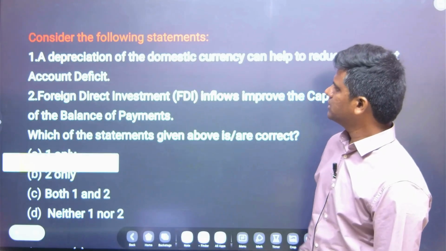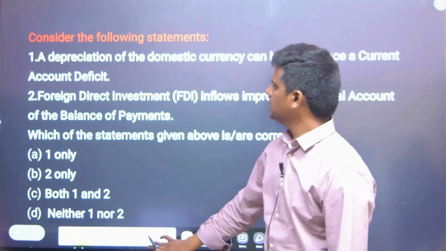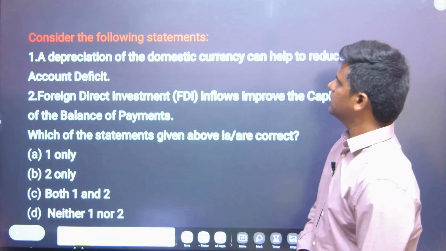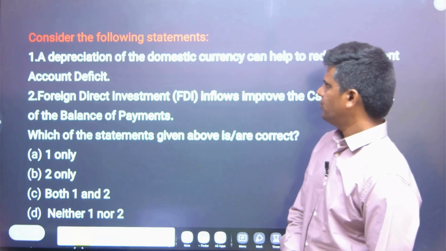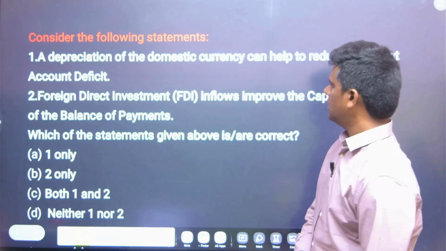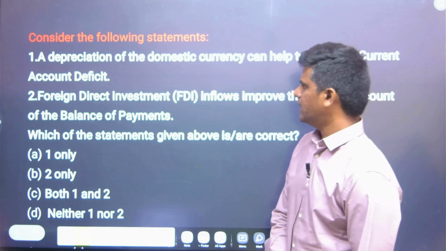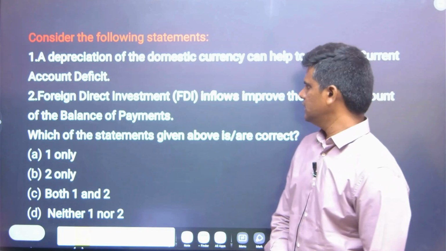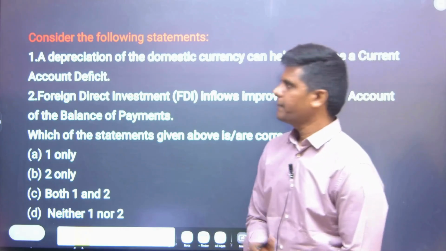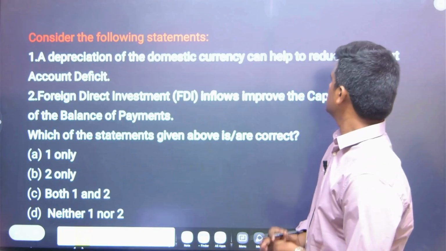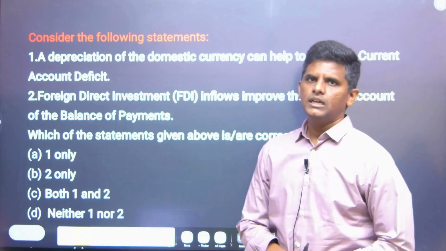This is the capital account. So, consider the following statements. A depreciation of the domestic currency can help to reduce the current account deficit. Foreign direct investment inflows improve the capital account of the balance of payments. Which of the statements given above is or are correct? Let us see. A depreciation of the domestic currency can help reduce the current account deficit. Is it correct or not?